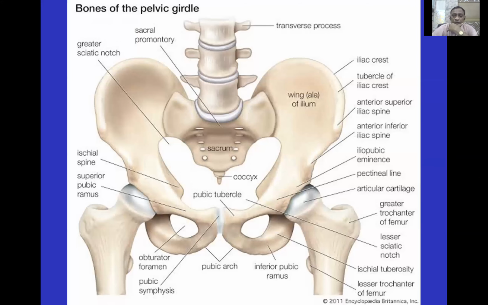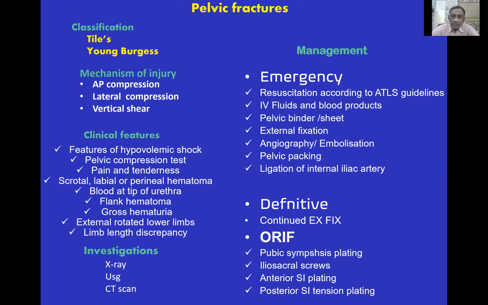But if the pelvis is shown, certainly you will be asked on the pelvic fractures. So you must know the mechanism of injury. You should know Tile and Young-Burgess classification. You should know the clinical features, and the most important is the pelvis compression test, blood at the tip of the urethra, or maybe some bruising around the genitals.